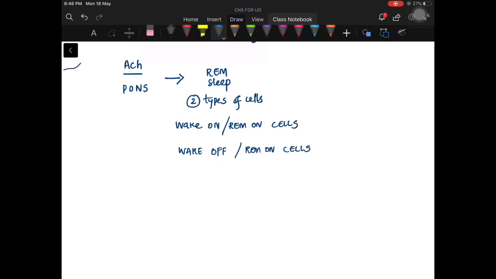If the wake-on cells get excited, they lead to an awake state, and if the REM-on cells get excited, they produce REM sleep. For the time being, just remember that in the pons we have a special set of nerve fibers which release acetylcholine and are also responsible for REM sleep. Okay, how it causes, we will see.